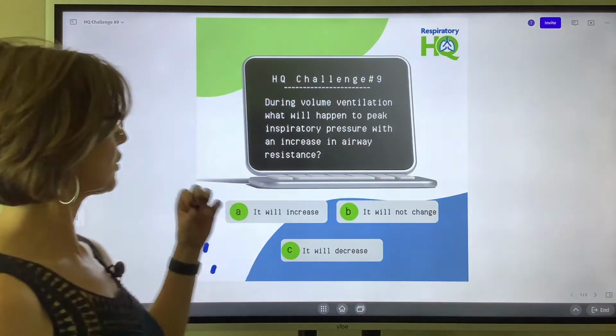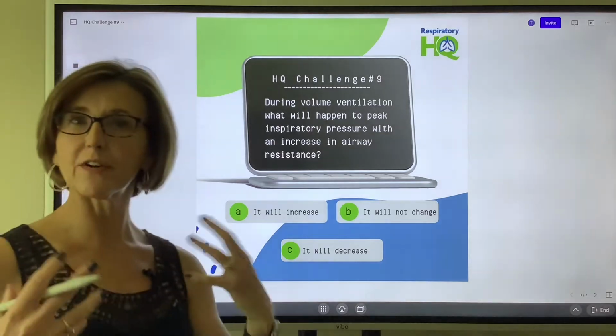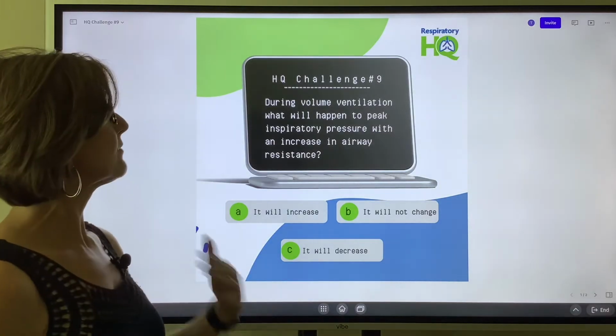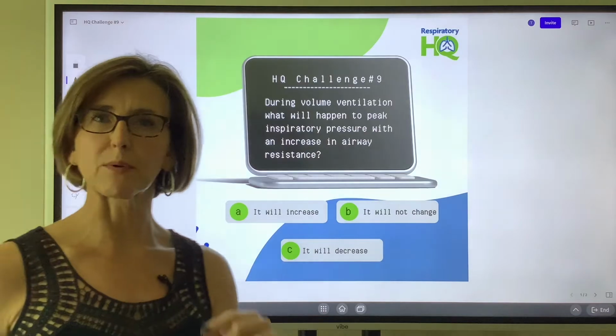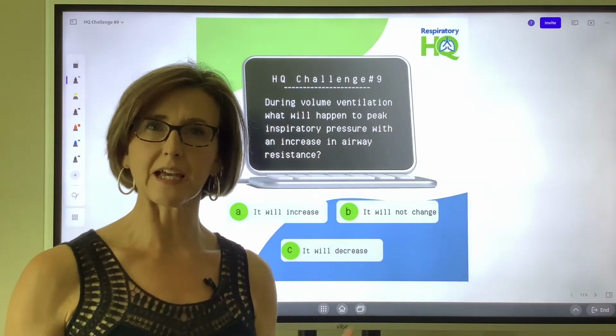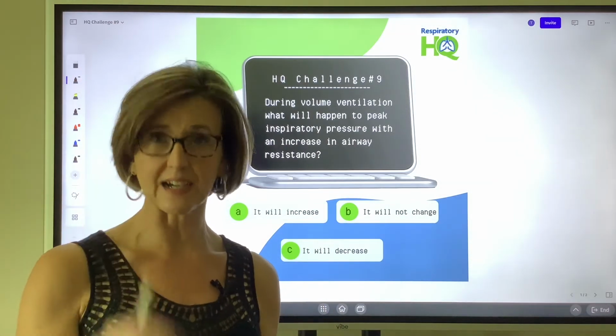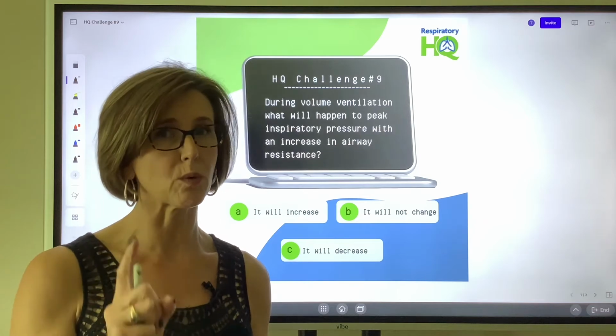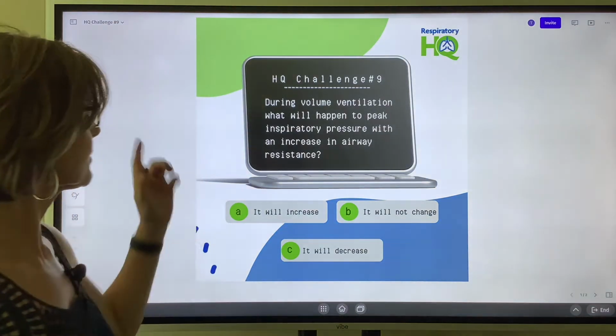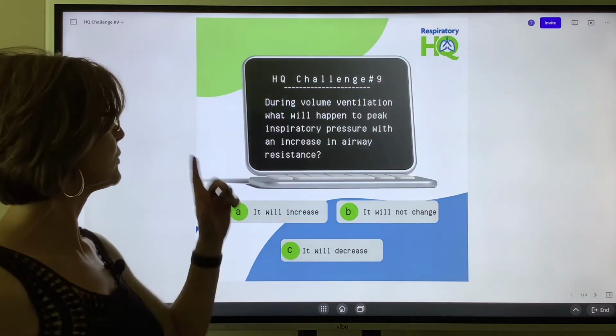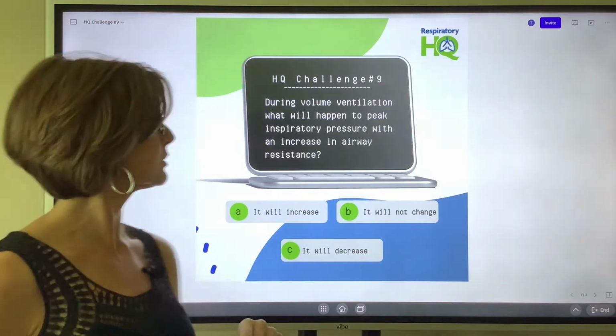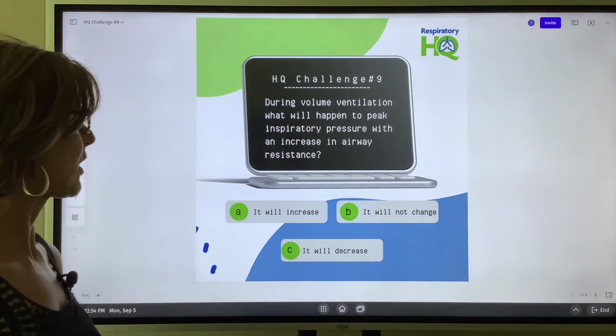So let's just start with a very simple concept. During volume ventilation, now remember volume ventilation, that means we as the therapist are going to set the tidal volume, and that tidal volume won't change, okay? During volume ventilation, what will happen to the peak inspiratory pressures with an increase in airway resistance?